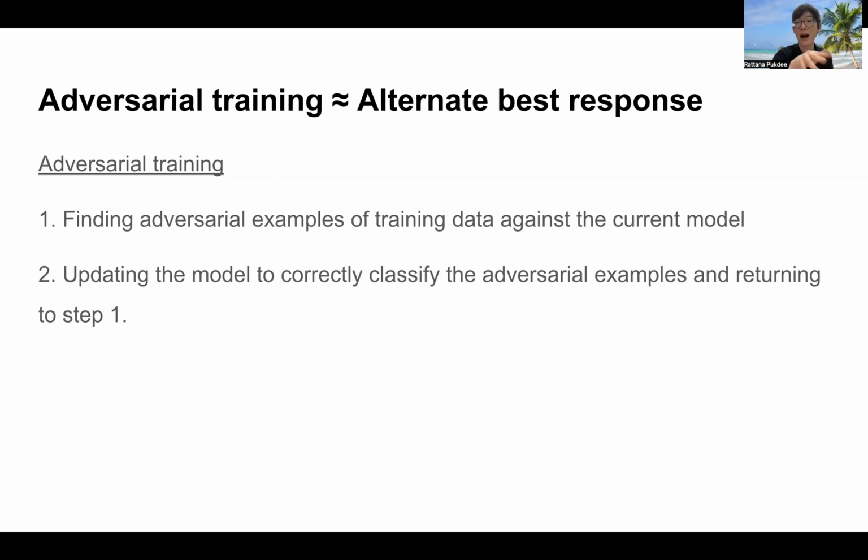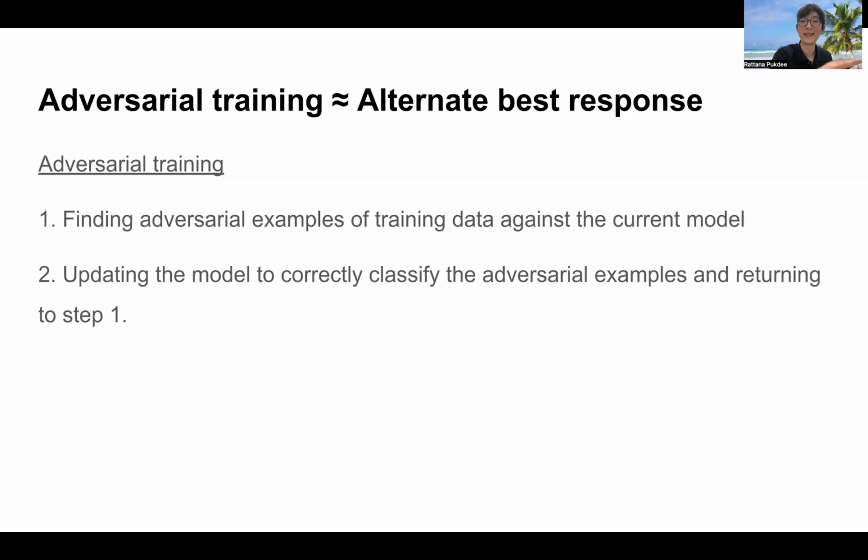So in the context of our game, at each time t, the attacker finds the perturbation that maximizes the expected loss given the current model, maximizing its utility. And then the defender finds a model that best responds to the perturbation from the attacker. So each player is playing a response that maximizes its utility given the latest action from the attacker or the defender, respectively.